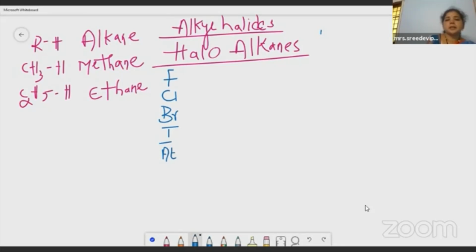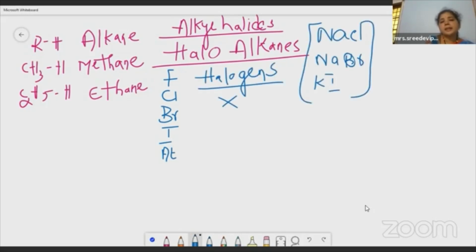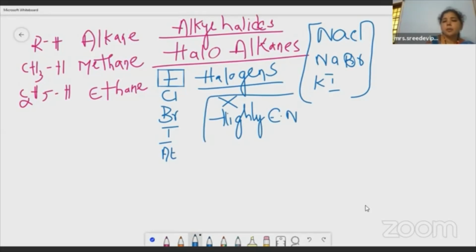We always show them with X, right? They are indicated by the letter X. And please remember about fluorine. Fluorine is called a superhalogen because of its high reactivity, right? And it is highly electronegative. Fluorine is the most electronegative element in the periodic table with a value of 4.0. Please remember this, children.